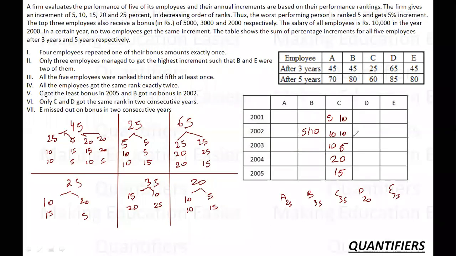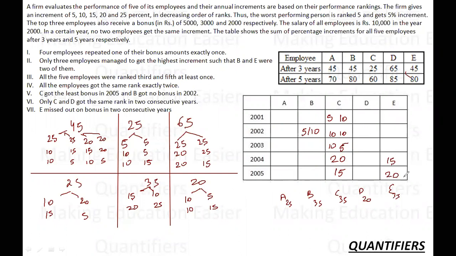So let us take it. Let's see what else I have. Okay. So who has got the biggest jump here? It is 35. So let's start with E. E has got 35 here, so what are the possibilities for E? It is 10 and 25, or it is 15 and 20. So let's say I'm giving him 15 and 20.